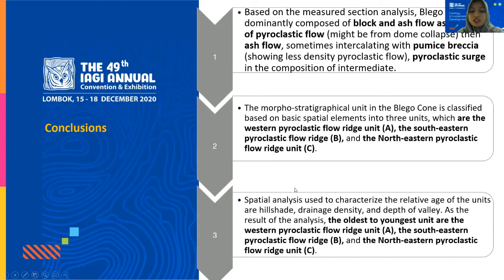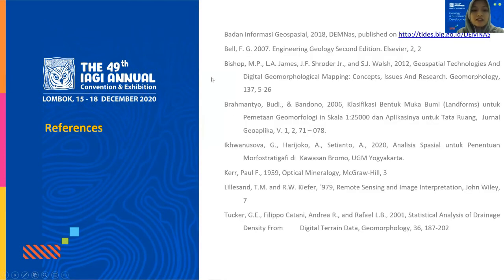And the last conclusion is that the spatial analyses used to characterize the relative age of the units are hillshade, drainage density, and depth of valley. As the result of the analysis, the oldest to youngest units are the Western Pyroclastic Flow Ridge Unit, or Unit A, then the Southeastern Pyroclastic Flow Ridge, or Unit B, and the youngest unit is the Northeastern Pyroclastic Flow Ridge Unit, or Unit C. And these are the references that we used during our research.